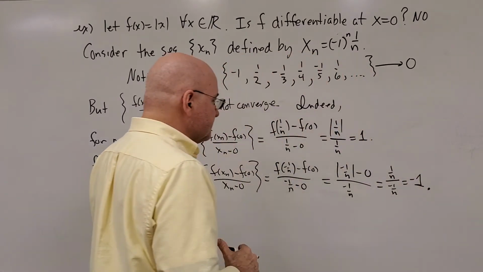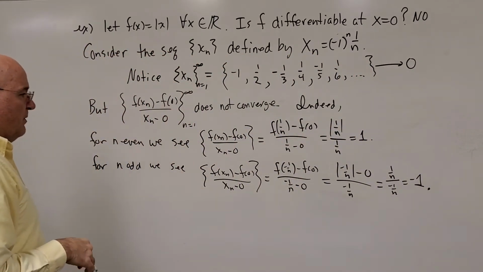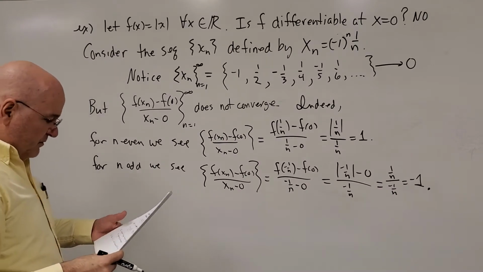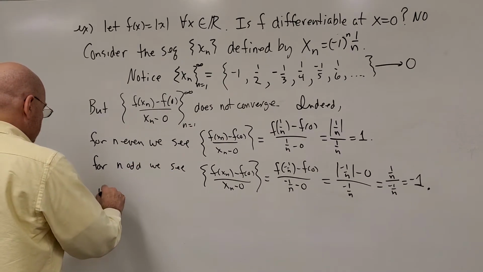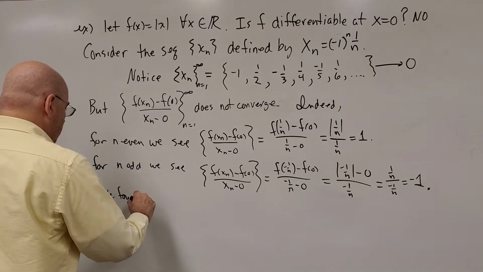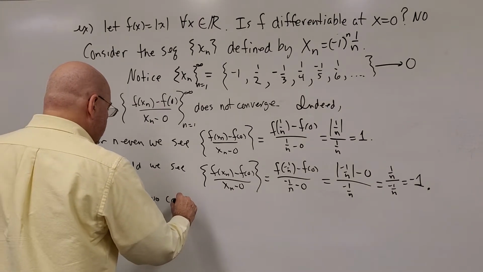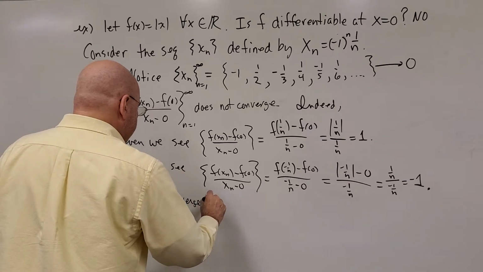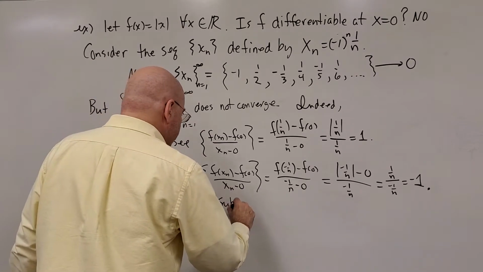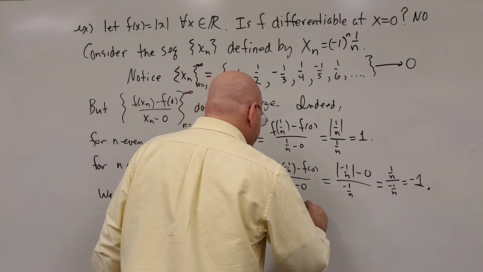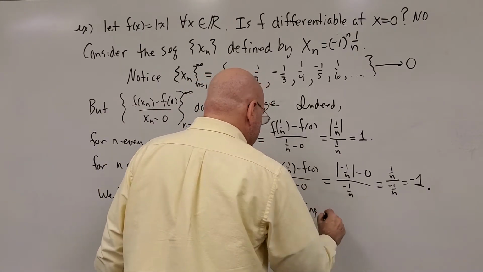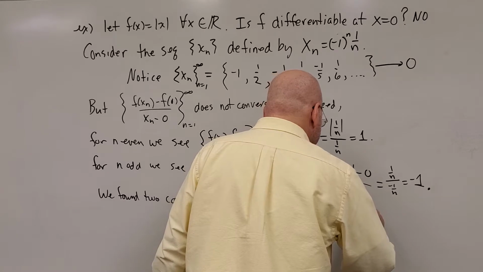The limit exists, so what we have found, essentially, is two convergent subsequences converging to two different numbers.